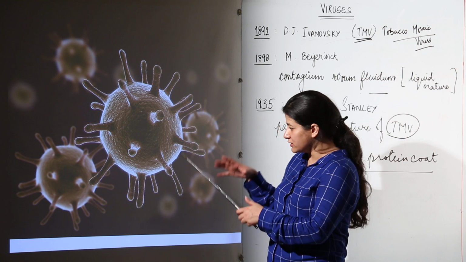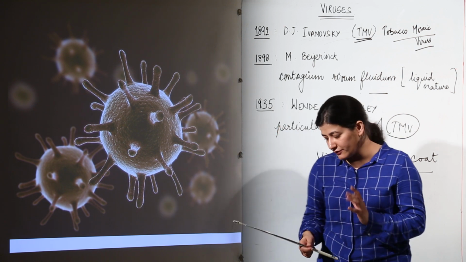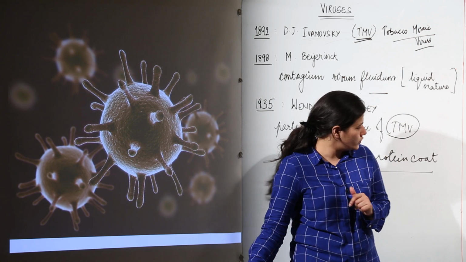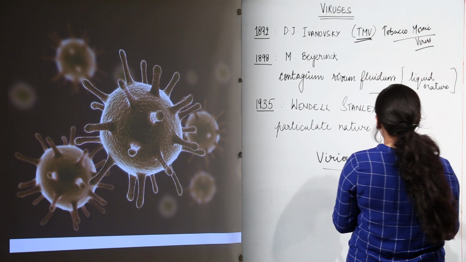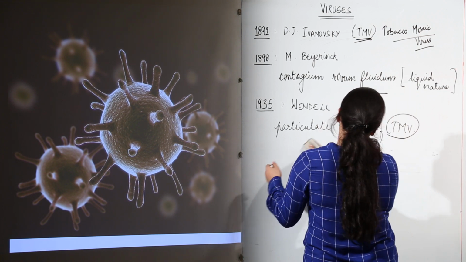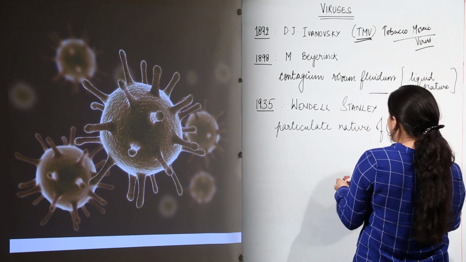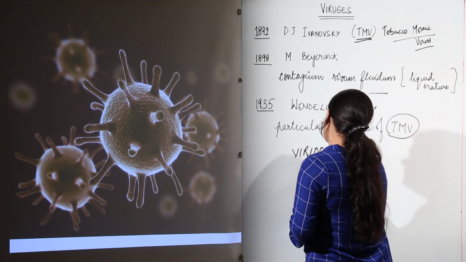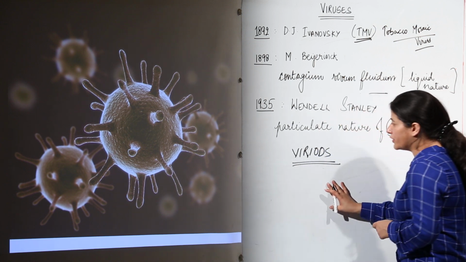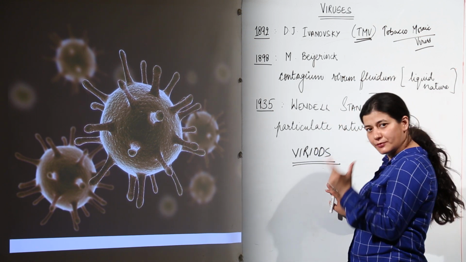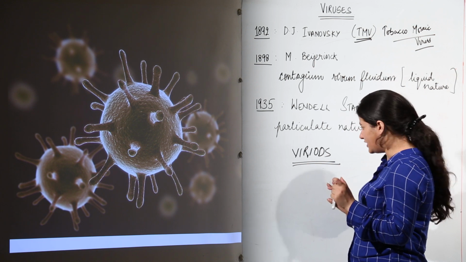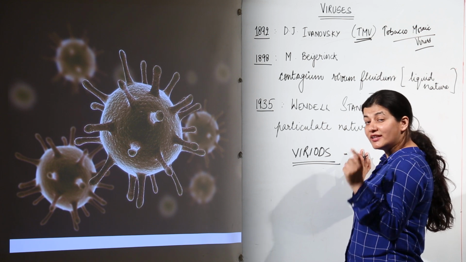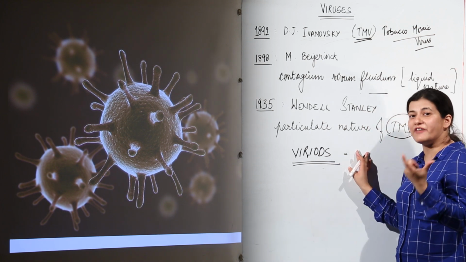So you see, this is what a virus looks like, and we have had enough knowledge of what viruses are all about. Next we are going to be introduced to a term, viroid. This is the last one, and with that we are almost done with these acellular particles. What are viroids? As I told you, a virus has a protein coat and genetic material. In the case of viroids, one thing would be missing: there won't be any protein coat. They are the smallest infectious agents.